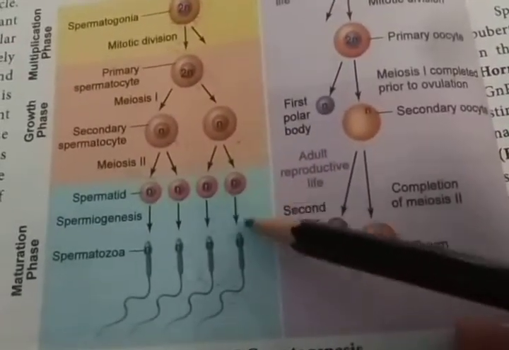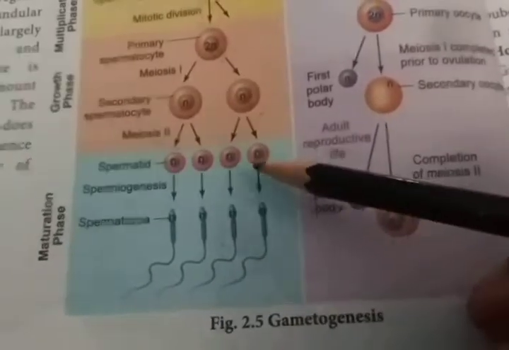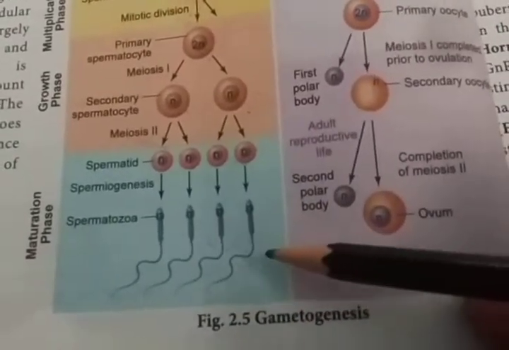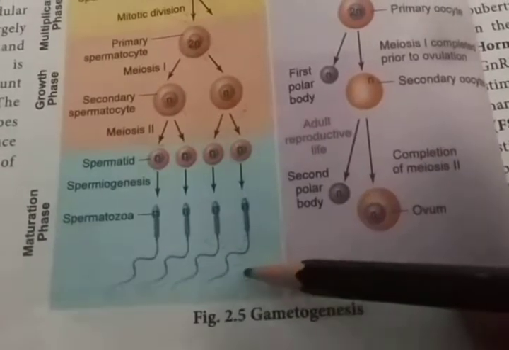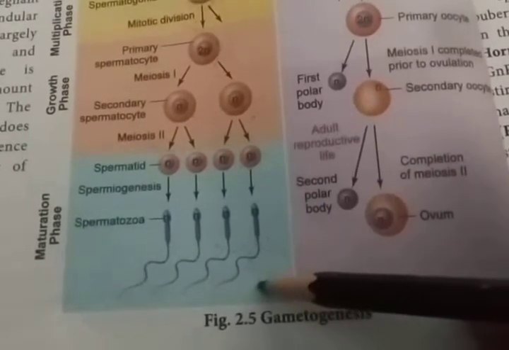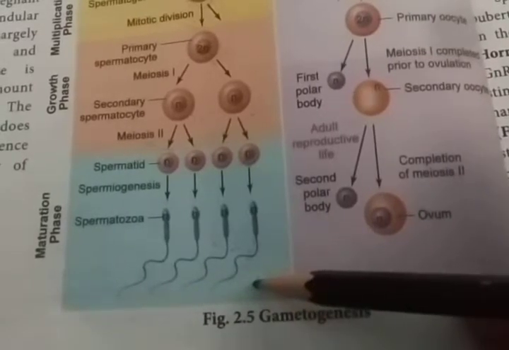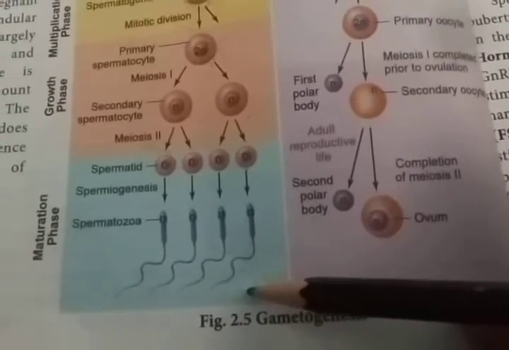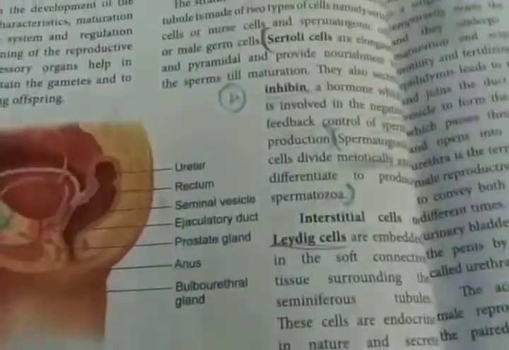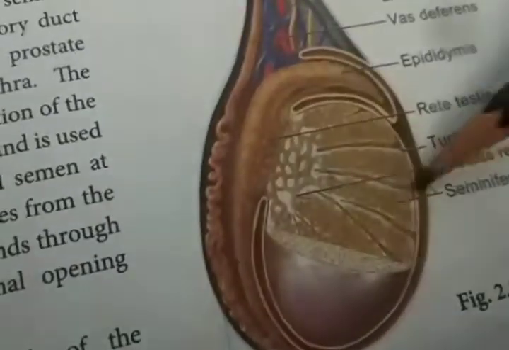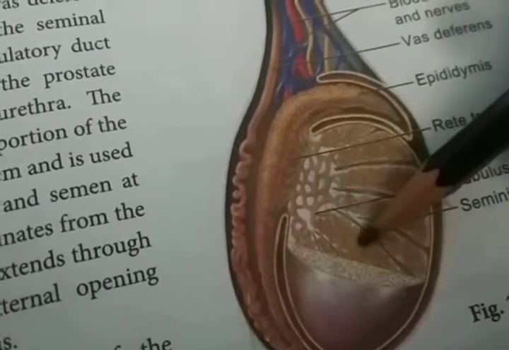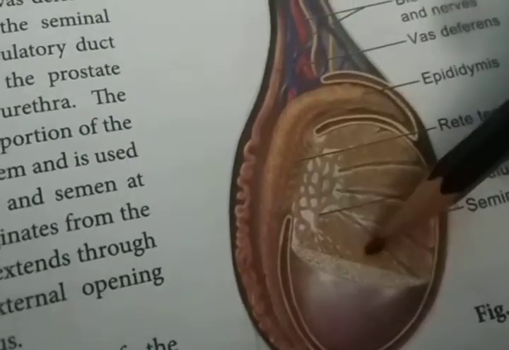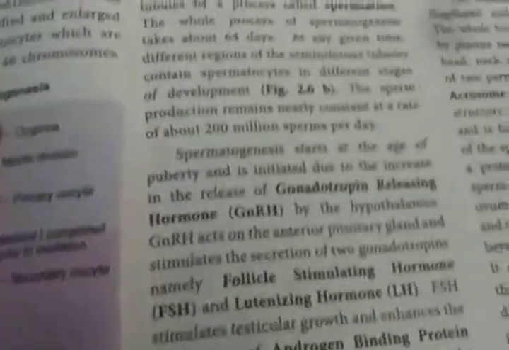Then these spermatids undergo the maturation process and release four spermatozoa, or sperm. This process is known as spermatogenesis. Finally, the sperm are released into the cavities of the seminiferous tubules. That process is known as spermiation. So in the end, the sperm are released from the seminiferous tubules, and that is known as spermiation.